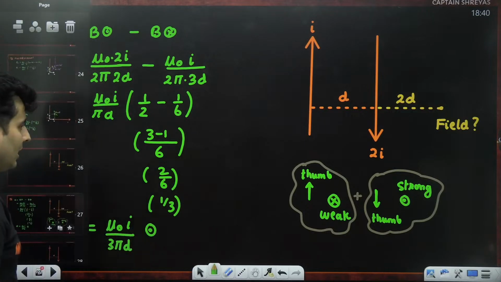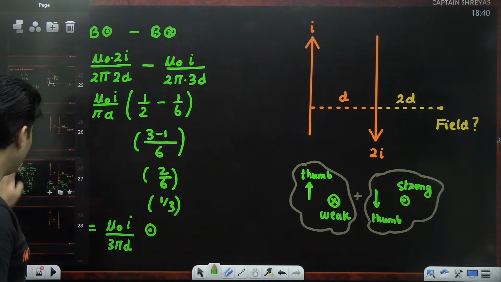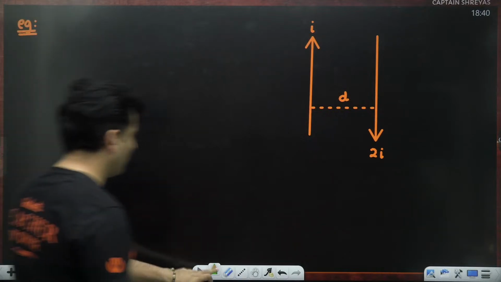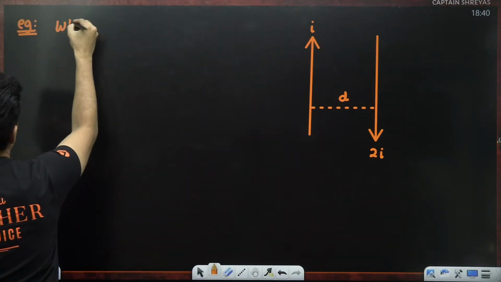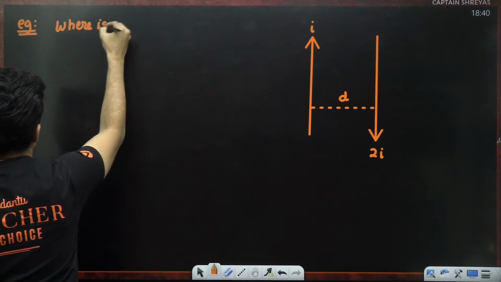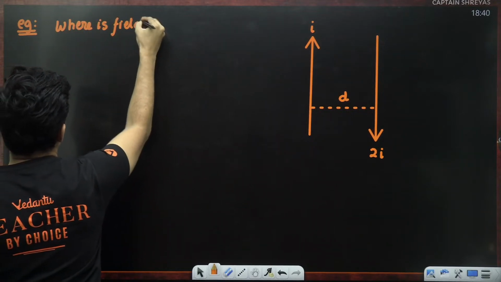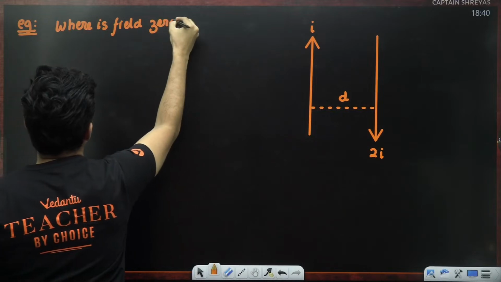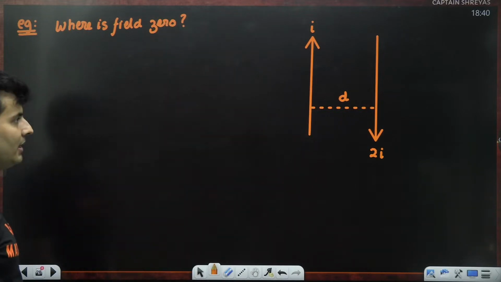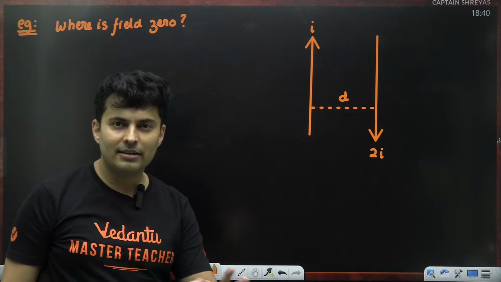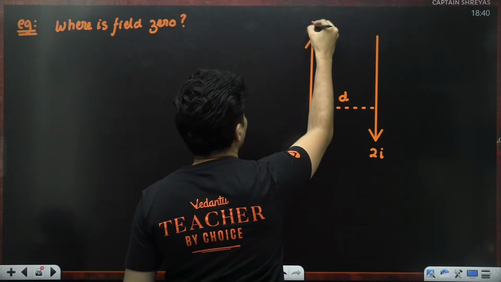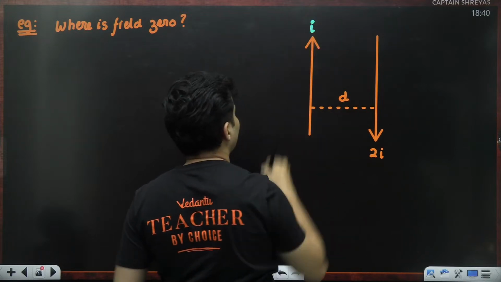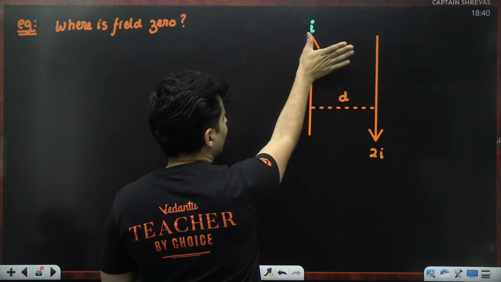All right. Till this point, if everybody is clear, can we figure out the next question? Where is the field 0? Which point do you think the net magnetic field is 0? Very interesting question. Let's take each wire separately. This wire carrying current I, place the thumb in that direction.